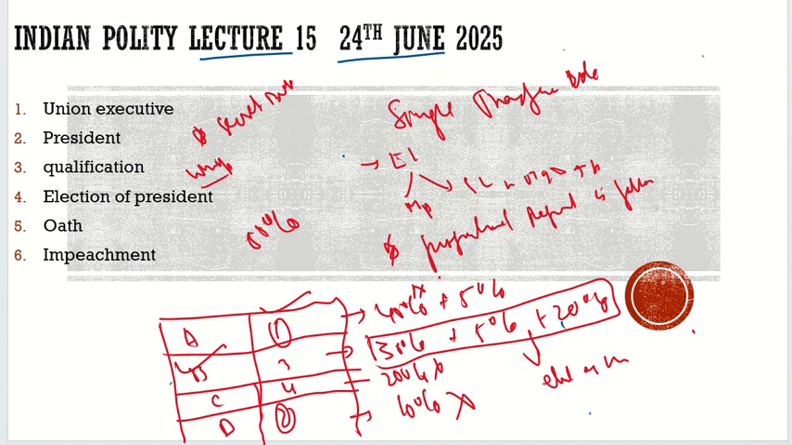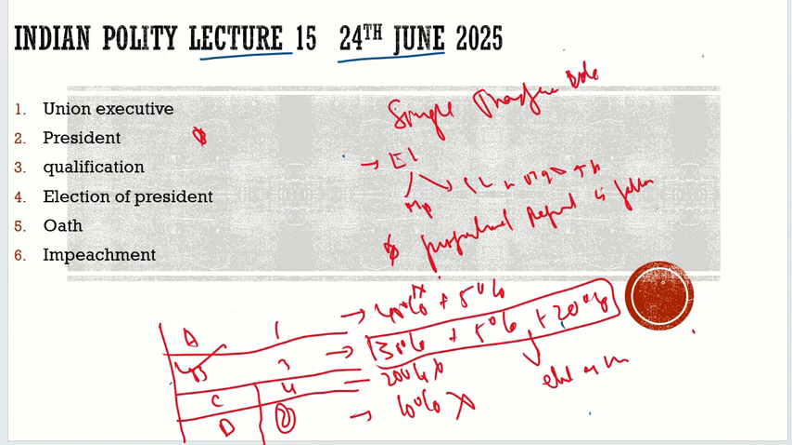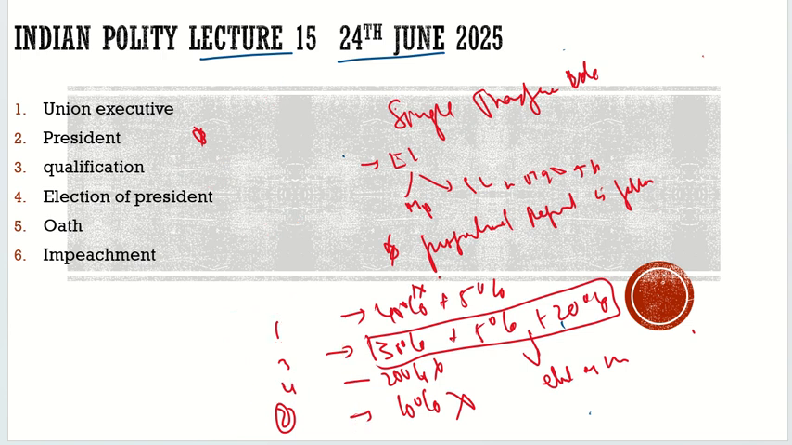Article 54 and 55 is very much clear: the value of the vote and the electoral college, how he is elected, the single transferable vote. Now let's move to another part. Before that we should have discussed the qualification, but somehow it did not come to my mind.